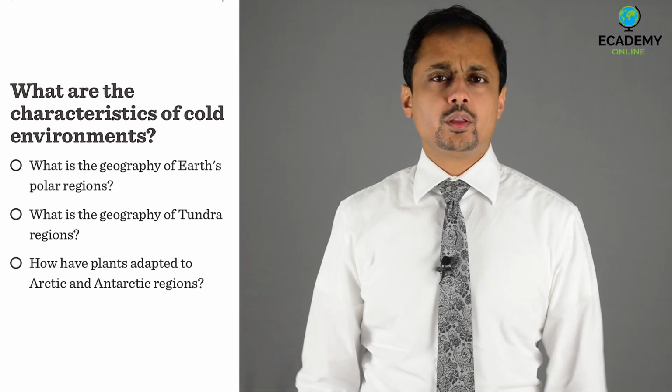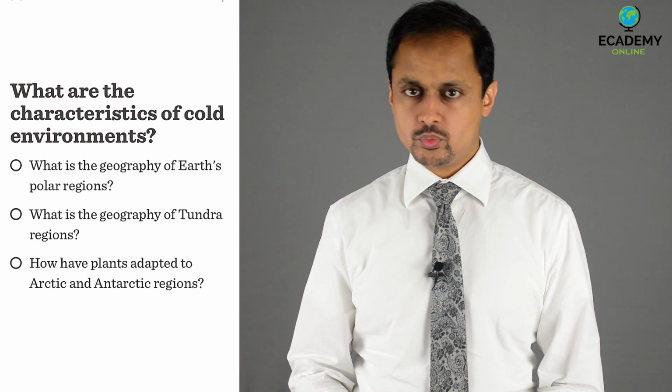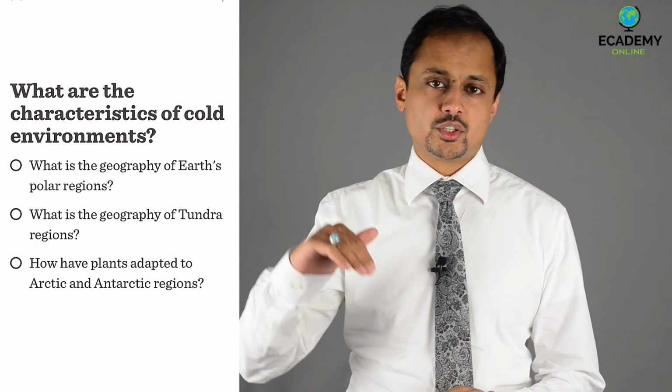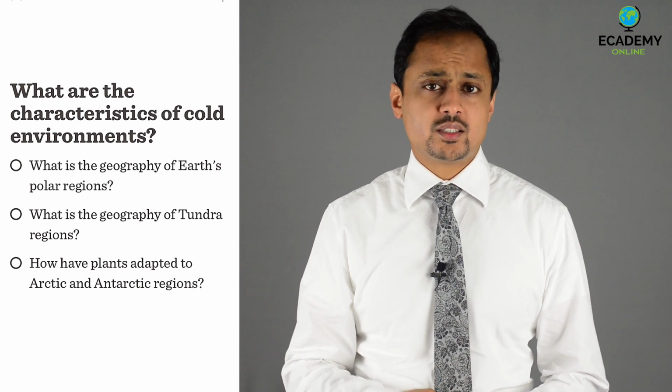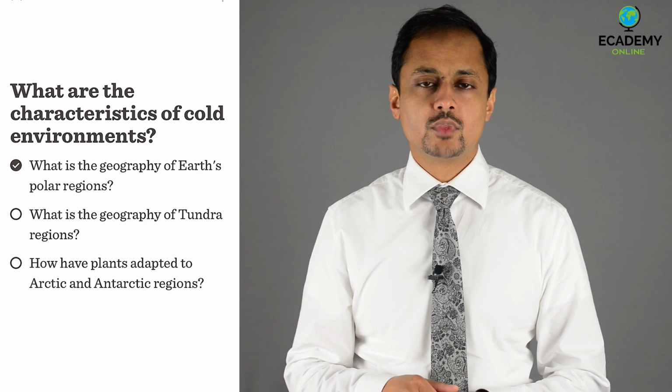Lesson 1. What are the characteristics of cold environments? What is the geography of Earth's polar regions? The Arctic region extends from the North Pole to the Arctic Circle. The Antarctic region extends from the South Pole to the Antarctic Circle.